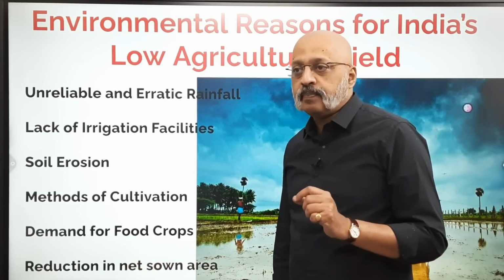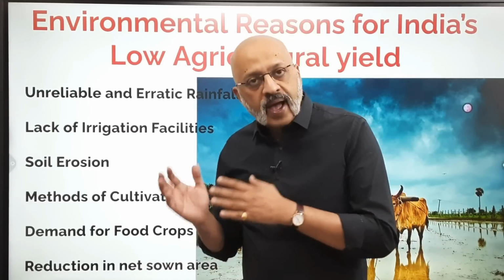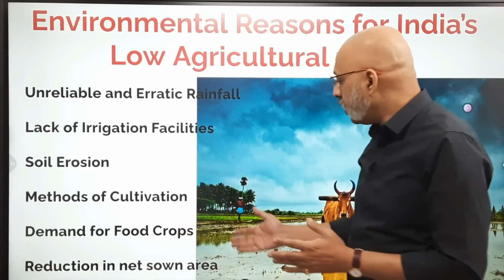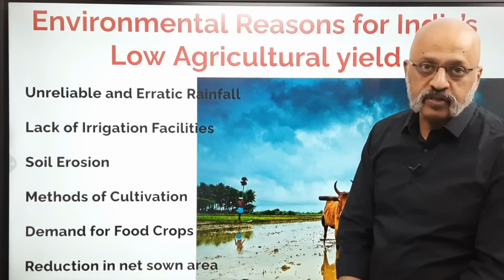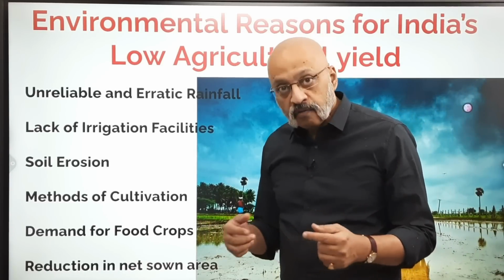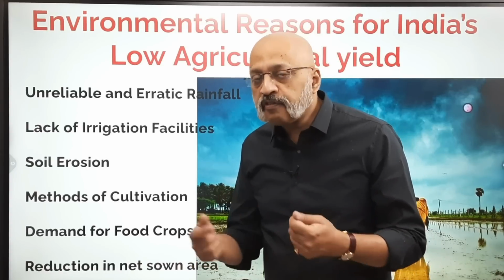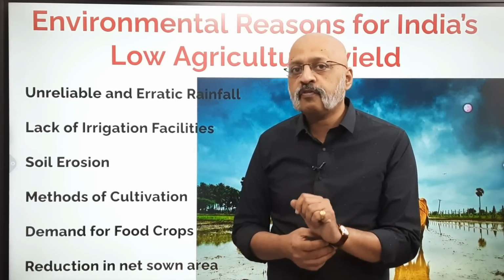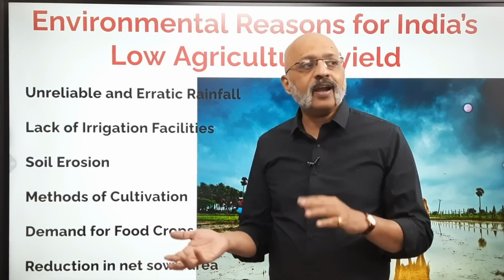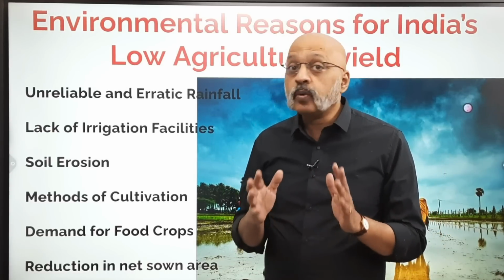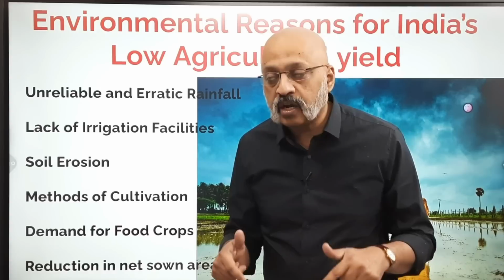Now, what exactly happens, and this has been happening in certain parts of the country, is that farmers are moving away from agriculture to other professions. So you have farm land, and this happens most often on the outskirts of a city. There is demand for land, for housing sites, etc. So if a farmer thinks, okay, I'm not making much money from my farm, I will sell off the land at a good price to a builder and make money and go and work somewhere in the city in whatever way. Okay, so that is happening to a large extent, especially on the city outskirts.